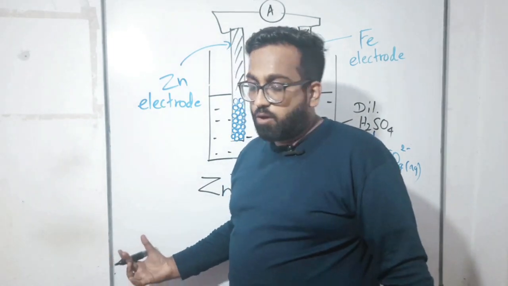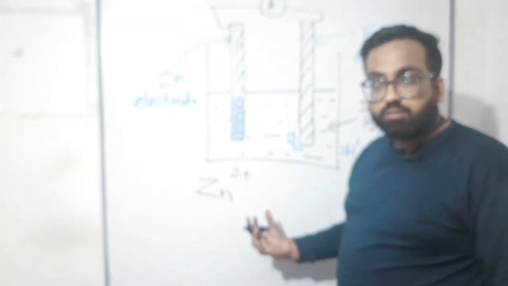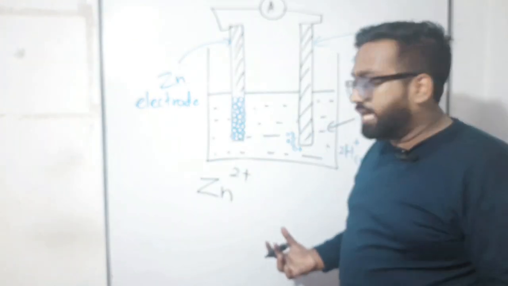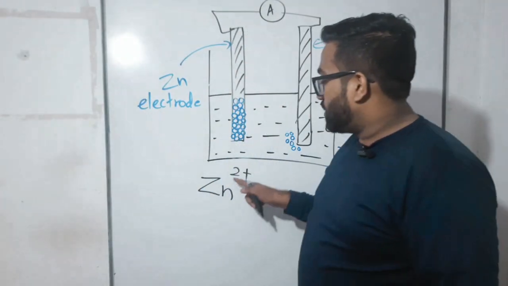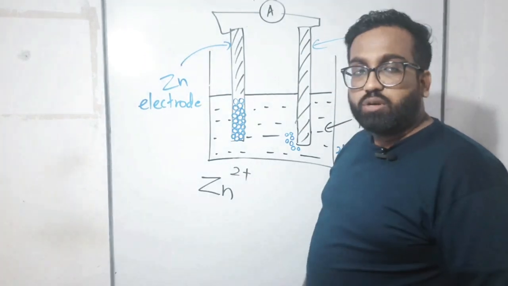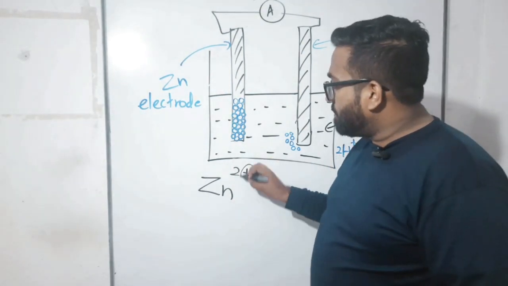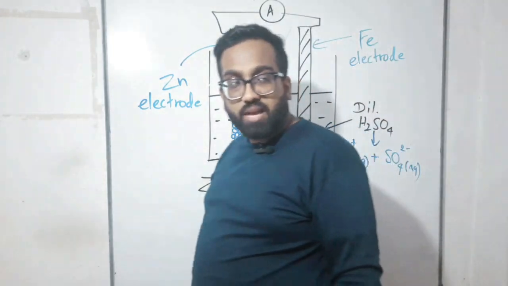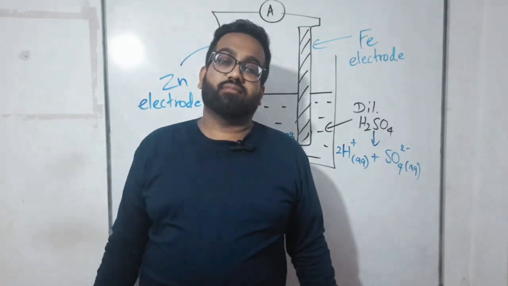What else? How many electrons are released here? 2 electrons. How did you tell that 2 electrons were released? Because it is mentioned here, 2. What do you mean by 2? 2 electrons are released. What do you mean by plus? Plus means released, right?